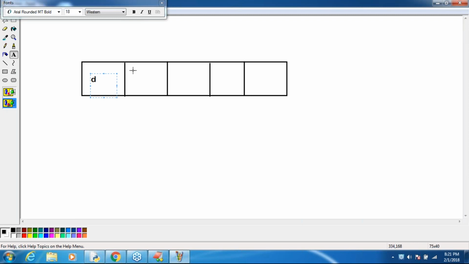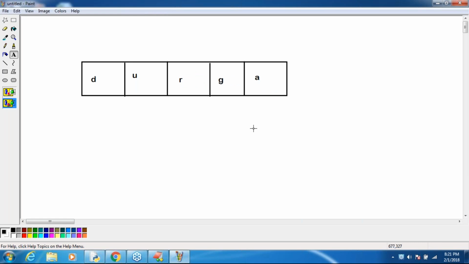Here D, next U, next R, next G, next A. We have to access with respect to index. Most of the time we require to access by index.